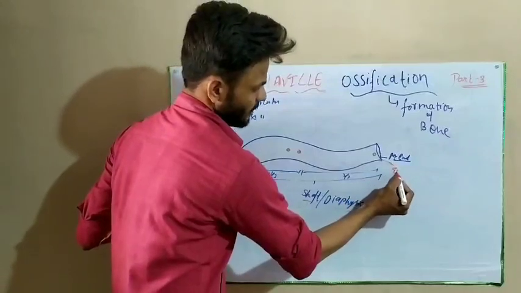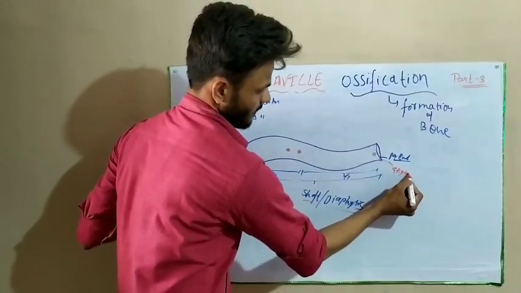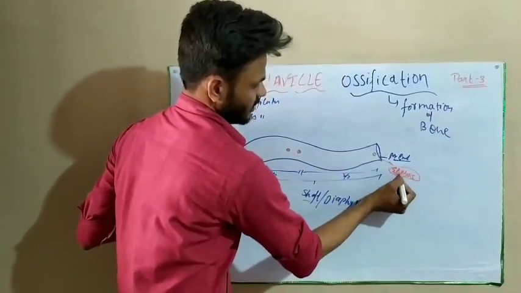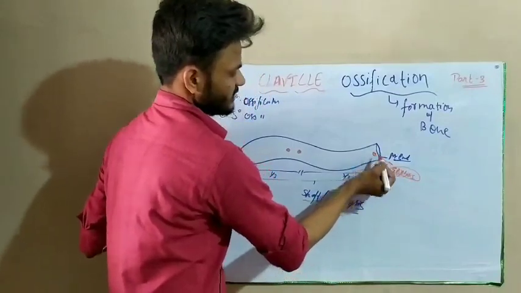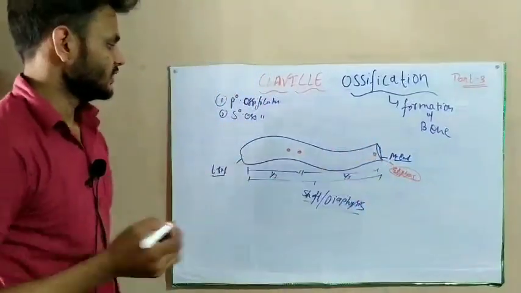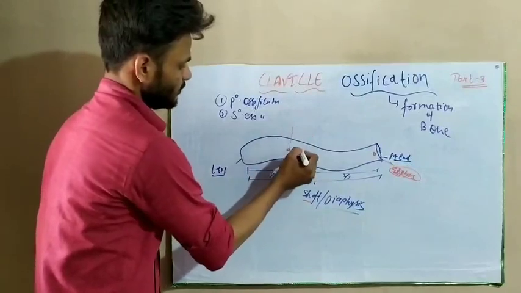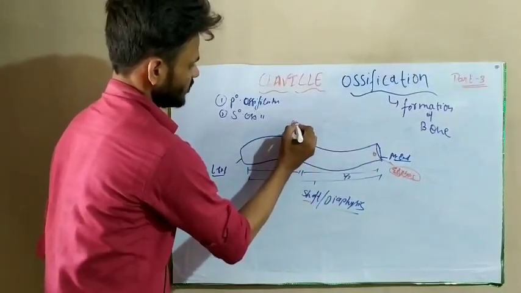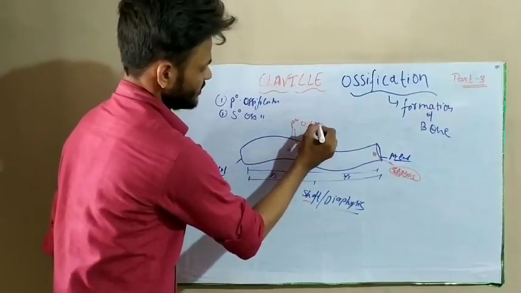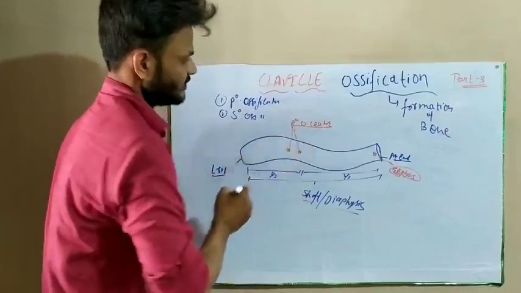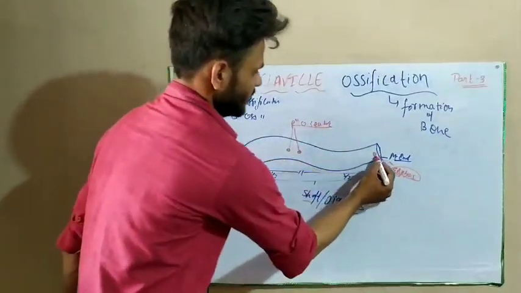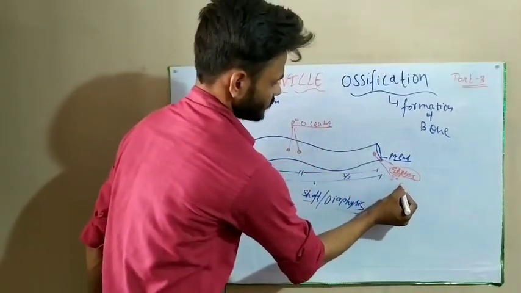This is the epiphysis. In the medial most part is the secondary ossification center, and this is our primary ossification center.